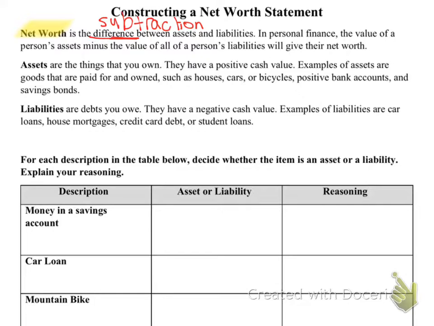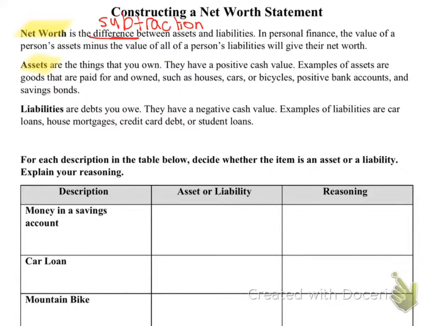So in personal finance, the value of a person's assets minus the value of all of the person's liabilities will get their net worth. Our assets are the things that you own, okay? They have positive value. When we think about assets, it's positive. If you are an asset to a team, you're positive. Examples of these are houses, cars, bicycles, positive bank accounts, and savings bonds.